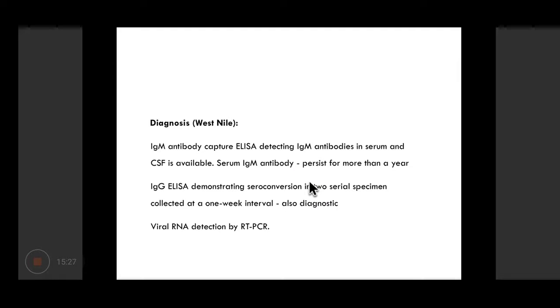Diagnosis of this disease is possible mainly using various antibody ELISAs. You can use IgM antibody capture ELISA, which detects IgM antibodies in the serum and CSF. IgM antibodies are useful because they tend to represent early or recent infection, and IgG ELISA can also be done in serial specimens, and you try to detect a rise in titer, that means increasing concentration of the specific antibodies. We can also perform RT-PCR to detect the viral RNA.